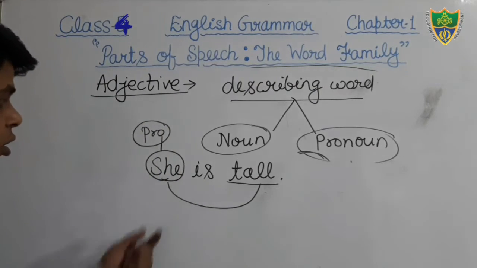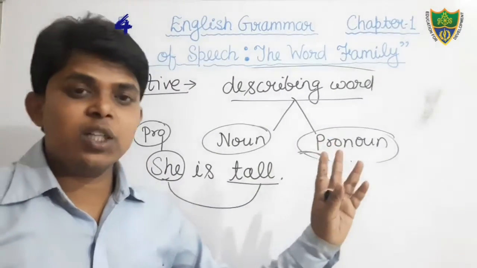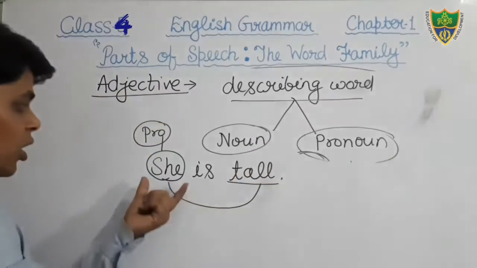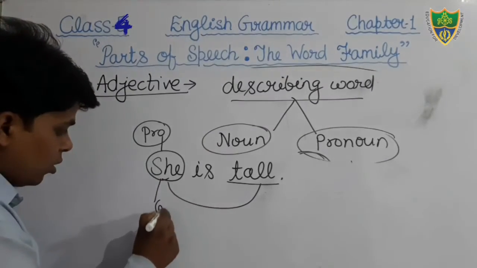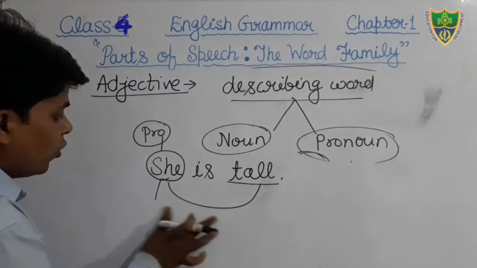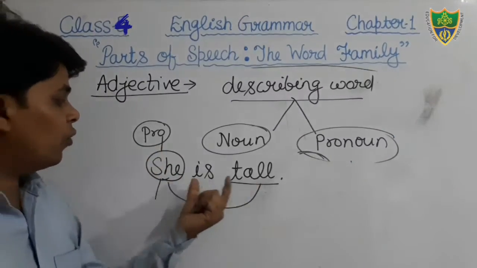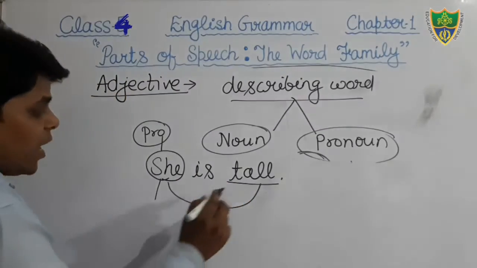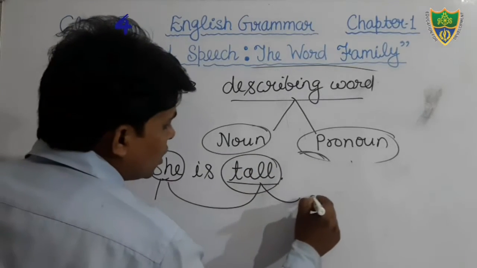Students, you can see the word she is a pronoun that you have read just before. What is pronoun? Pronoun is the word that is used at the place of noun. Here the word she is used for a girl, for a woman. So here the word she is pronoun, and the quality of that girl has been described with the word tall. So here the word tall is adjective.